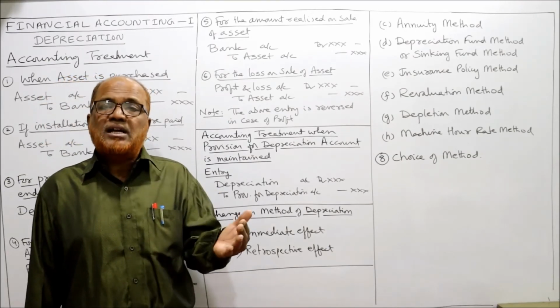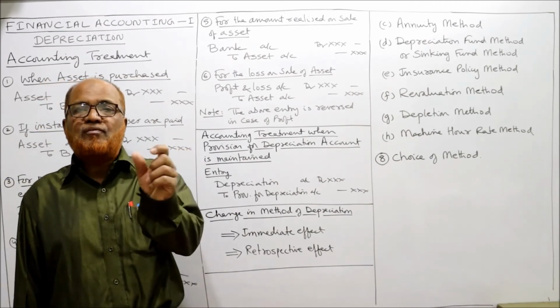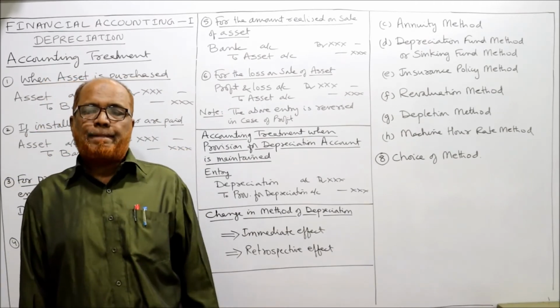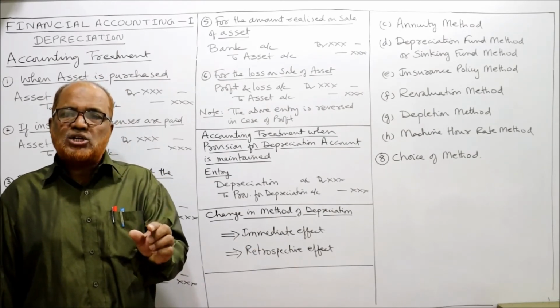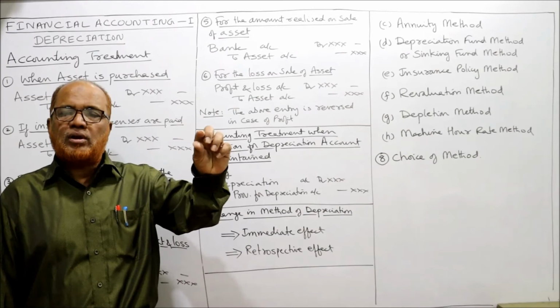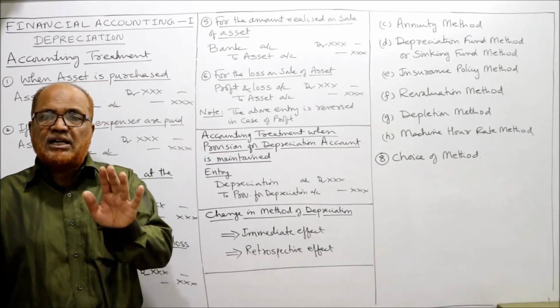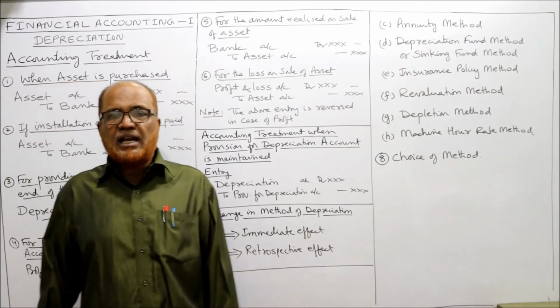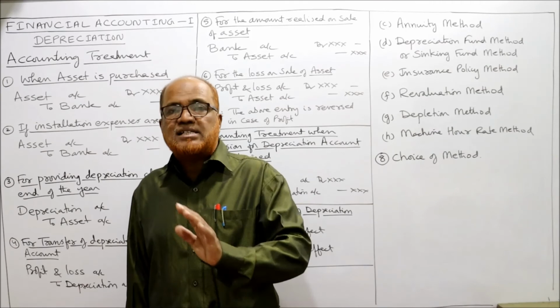But one more method is there for providing depreciation. That method is called the provision for depreciation method. In this method, the entry for providing depreciation is depreciation account debit to provision for depreciation. We will not credit the asset account, unlike the first method where we credit the asset account.